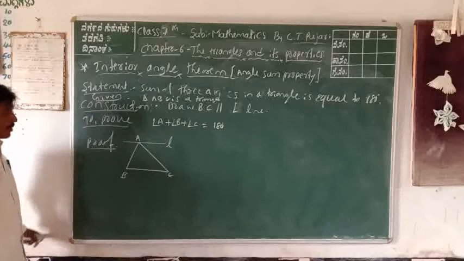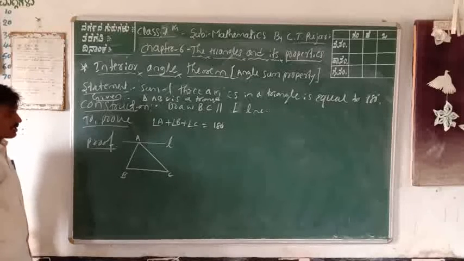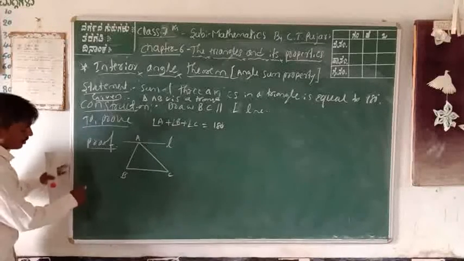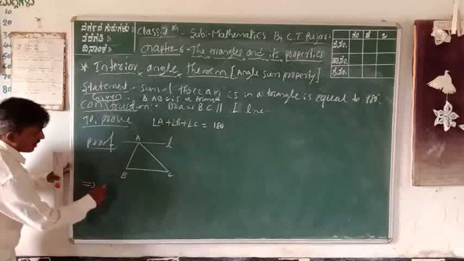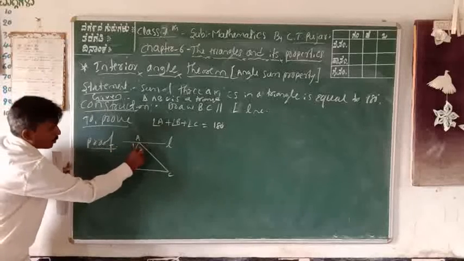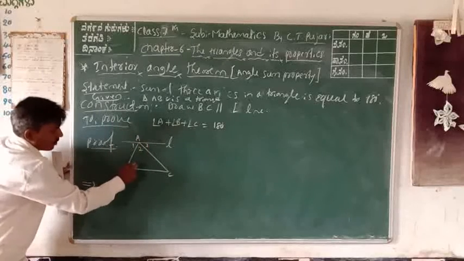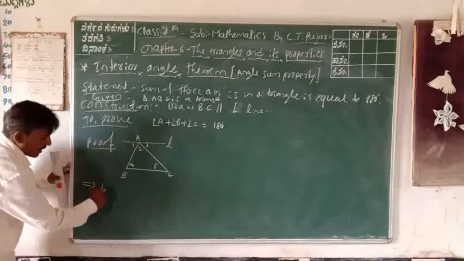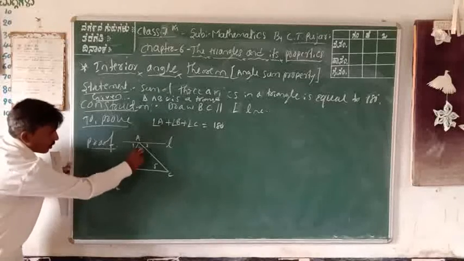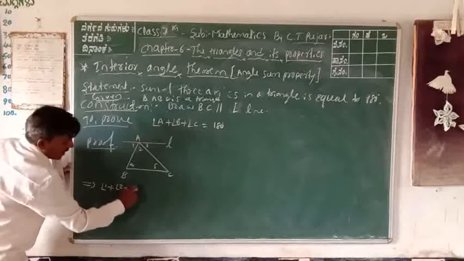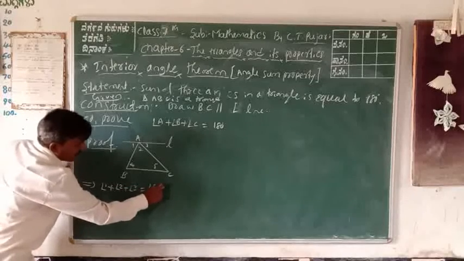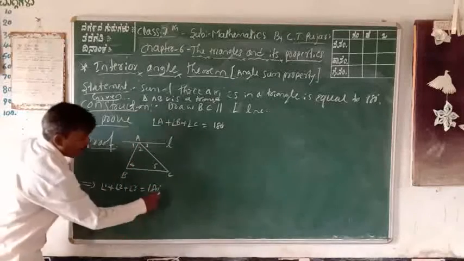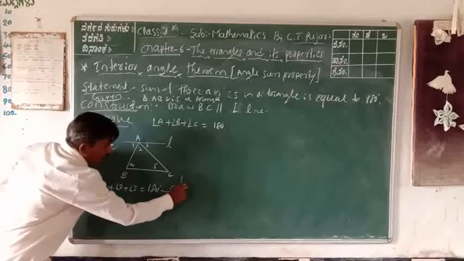Okay, prove. First method: take angles 1, 2, 3, this is 4, and the fifth angle. Angle 1 plus angle 2 plus angle 3 is equal to 180 degrees, equation number 1. Why?